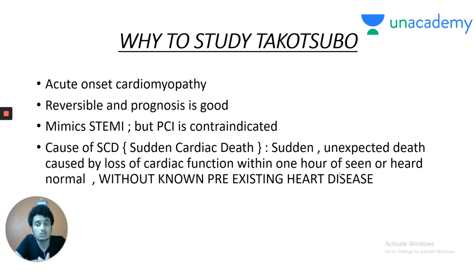We already saw one cause of sudden cardiac death. What is it? HOCM. What is the second cause we saw? It is Takotsubo cardiomyopathy. And again, I already said HOCM is the most common cause of sudden cardiac death in young adults. What is the second most common cause of sudden cardiac death in young adults? It is Brugada syndrome. We will discuss it in the next videos to come. So, without known pre-existing heart disease, I already said cardiomyopathy, you must rule out valvular heart disease, congenital heart disease, or hypertension without putting a diagnosis of cardiomyopathy.